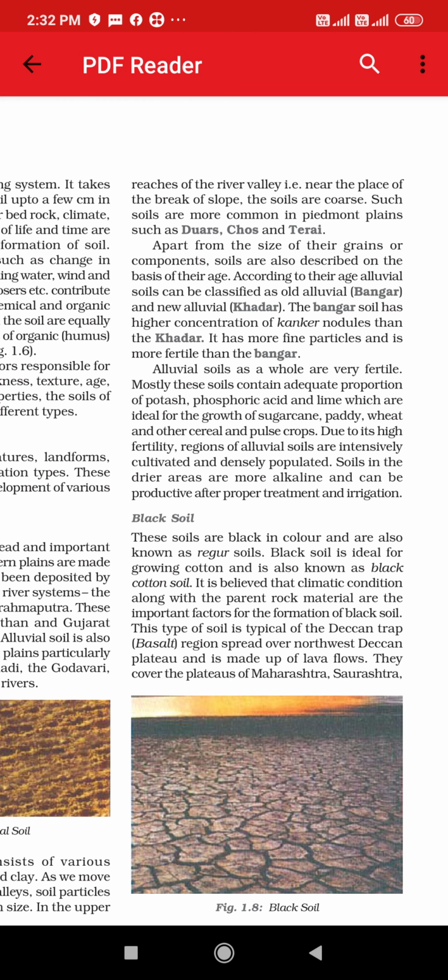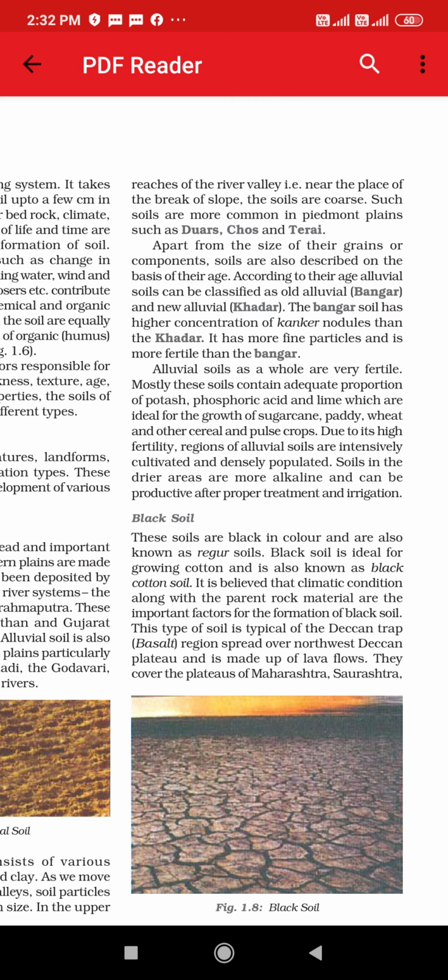Due to its high fertility, regions of alluvial soil are intensely cultivated and densely populated. Of course, people will prefer to stay where the fertility of the soil is more. I am talking about the farmer. The farmer will prefer to stay in such an area where the fertility of the soil is more, so that they can cultivate their soils, cultivate their crops.